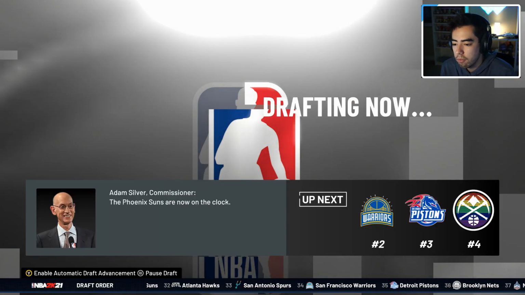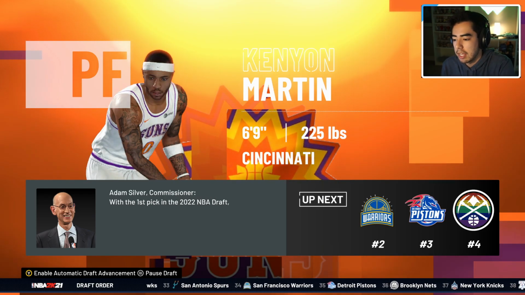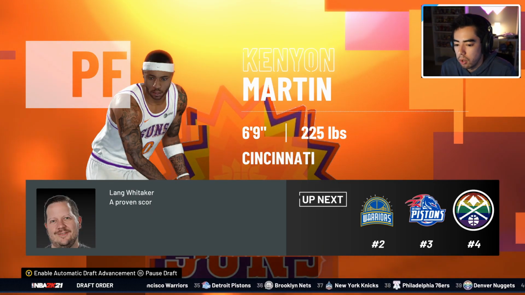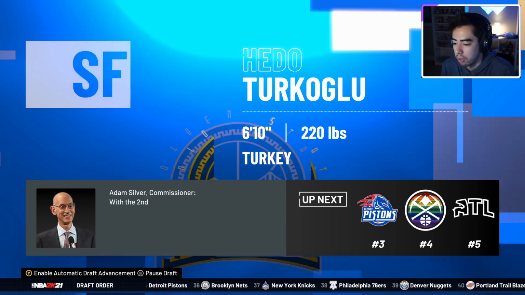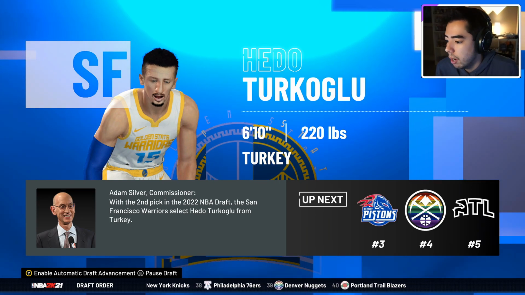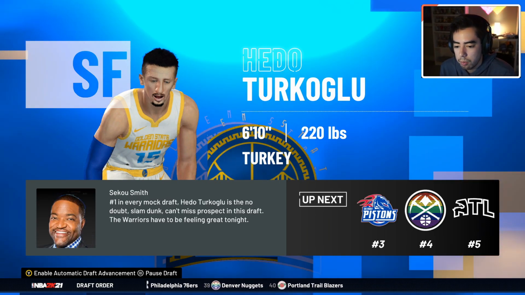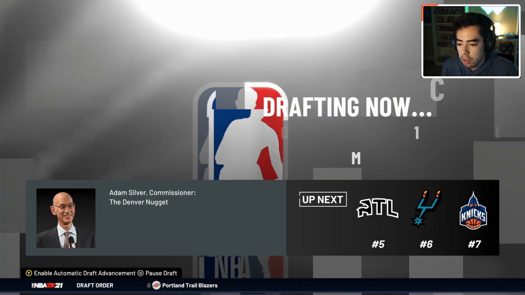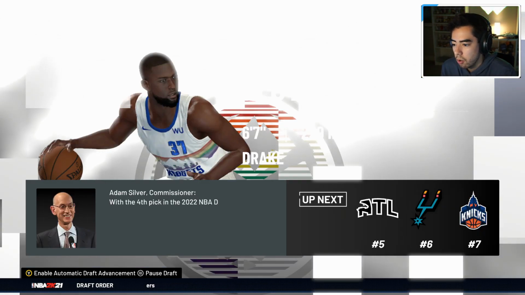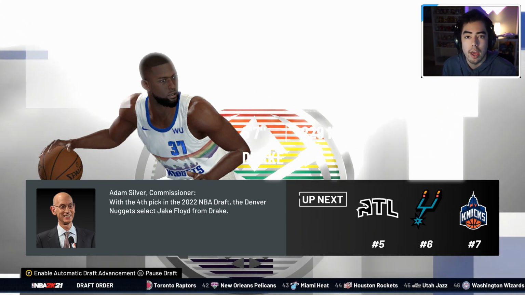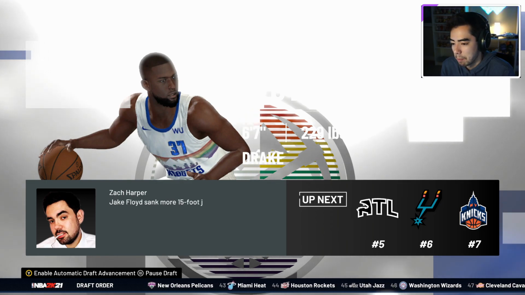So with the first overall pick, the Phoenix Suns take Kenyon Martin, not really surprising there. Kenyon Martin goes at number 1 overall. The Golden State, or the San Francisco Warriors, apparently. I need to change some of these names, they're messed up, but they take Hedo Turkoglu. With the 3rd overall pick, the Detroit Pistons take Jamal Crawford, and the Nuggets pair Bill Walton with an auto-generated player. Well, the Nuggets had a great opportunity and they blew it.